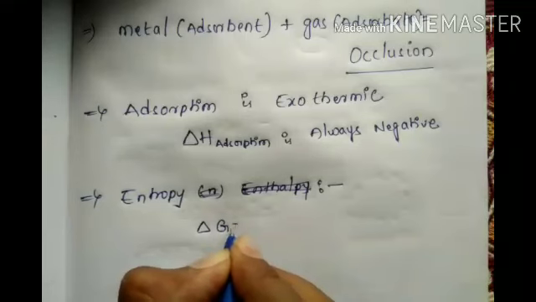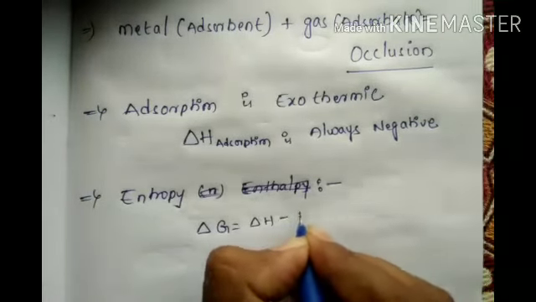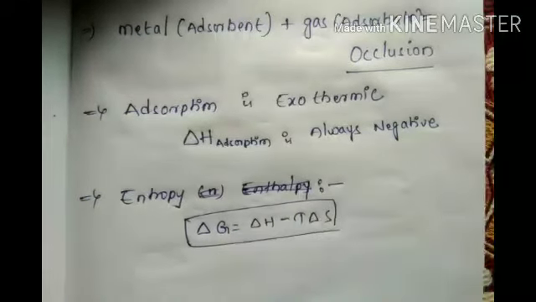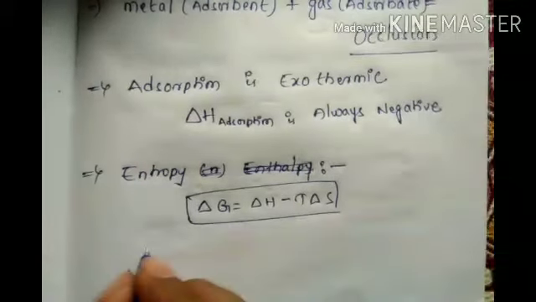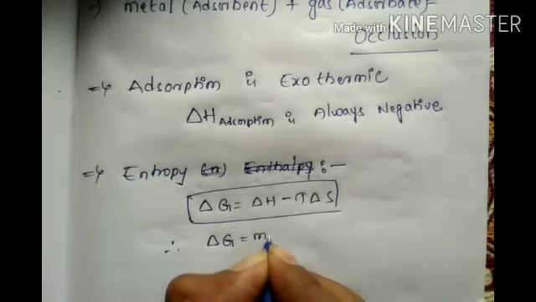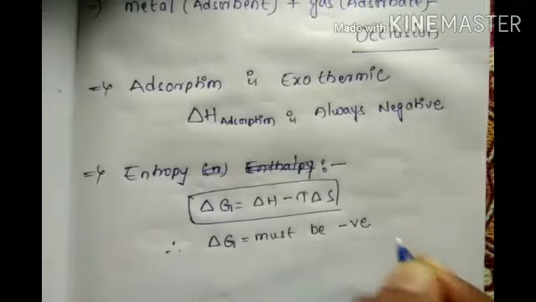Delta G equals delta H minus T delta S. In this, rule number 1, delta G must be negative.